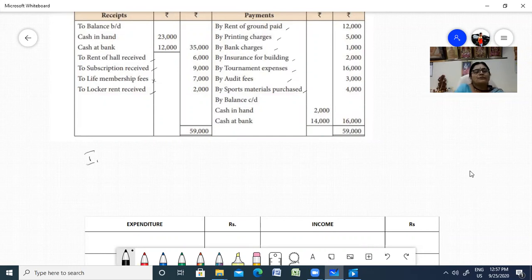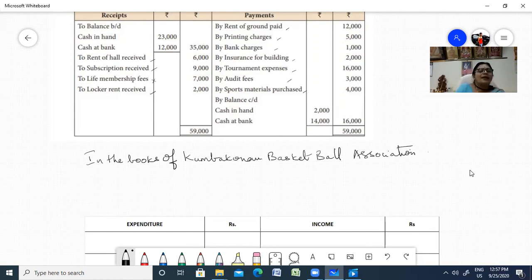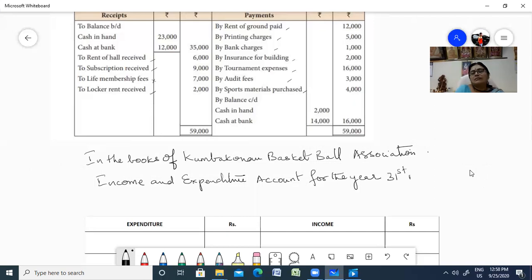Heading: in the books of Kumbakonam Basketball Association, Income and Expenditure Account for the year ending 31st March 2018.